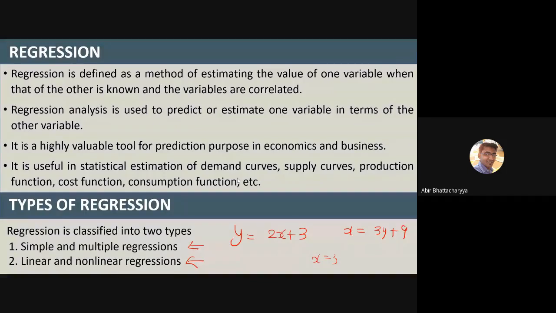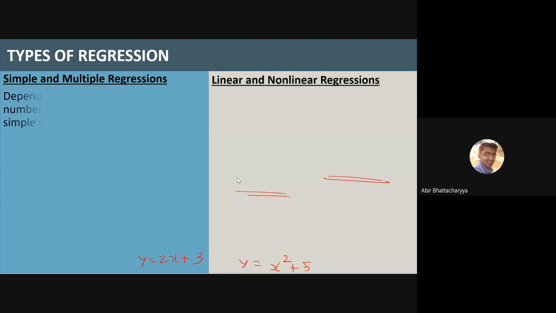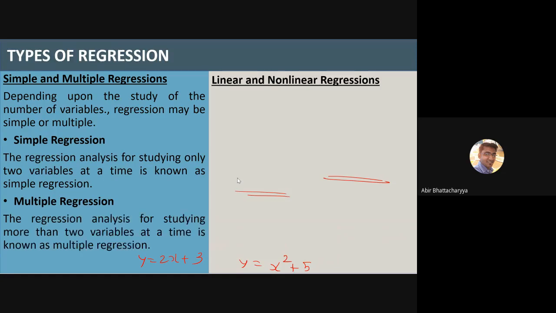There are two types of regressions mainly: simple and multiple regressions, and linear and nonlinear regressions. Generally, we are going to talk about simple regressions and especially linear regressions. The regression for studying only two variables, one independent and one dependent, is called a simple regression.